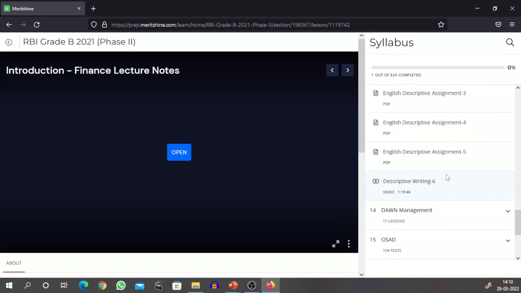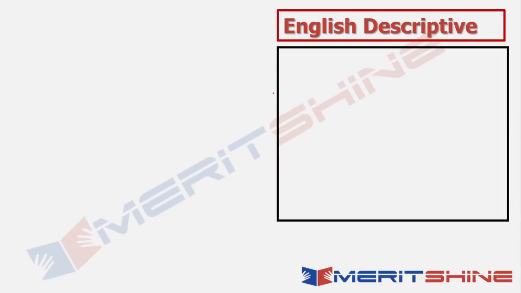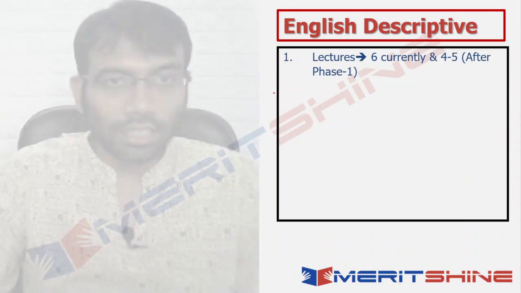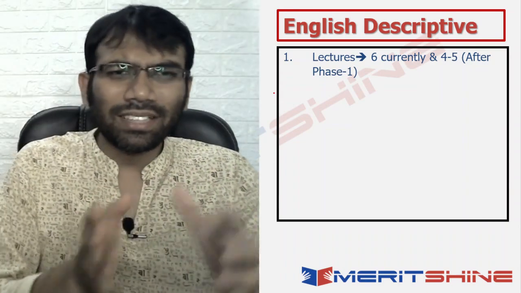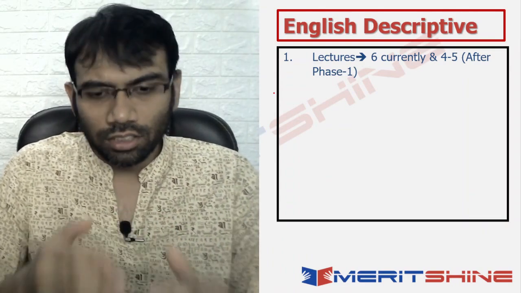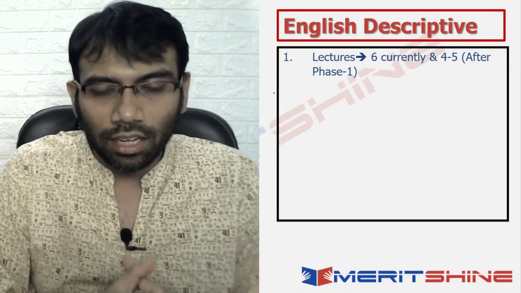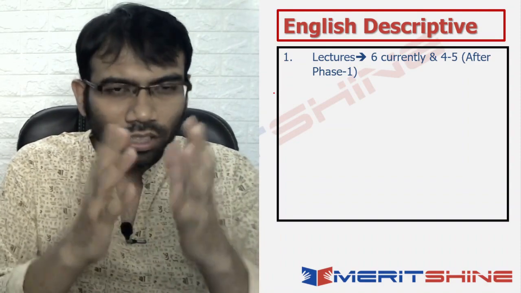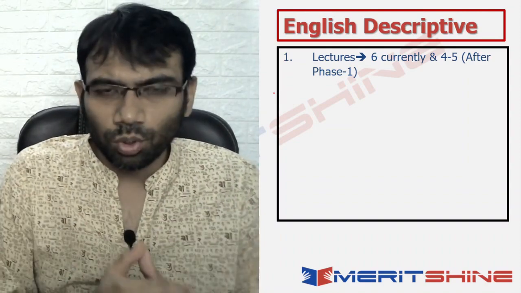Some are lectures, some are assignments: a total of 6 lectures plus some additional lectures, and around 5 assignments. So what do we do with these? First, lectures: you have 6 currently, and 4 to 5 would be given to you after phase 1. Okay, let me come on the screen. So you have 6 lectures currently, plus 2-3 additional short lectures just to give you some additional data. They can be included in those 6, so 6 plus another 2, let's say.